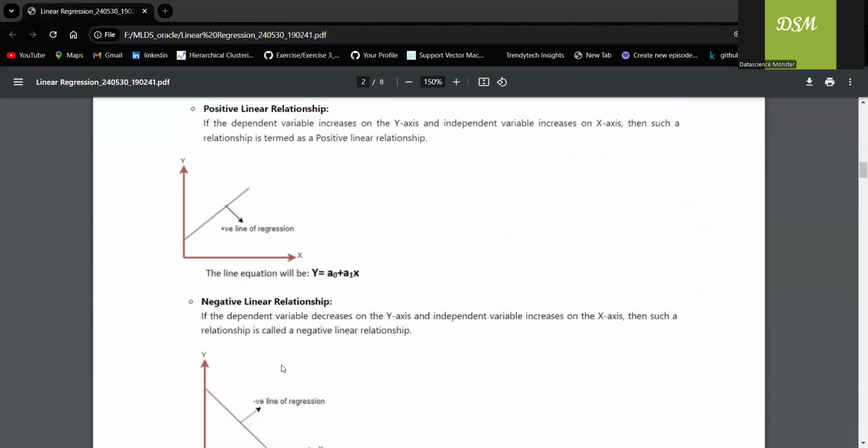So now you can see something here. You can see y is increasing with x, right? So let us now try to understand positive linear relationship. Let's take a simple example. Based upon the temperature, I'm trying to predict the ice cream sales.